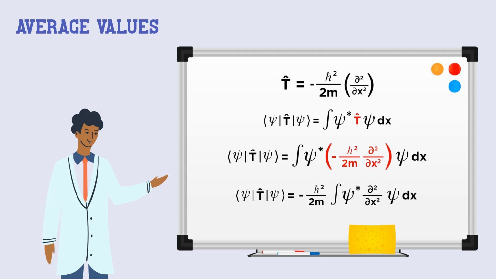Now, we can recognize that we have the same constants with h bar and mass, so let's pull those out of the integral. That leaves psi star times the second derivative of psi with respect to x dx. So, we can now calculate the kinetic energy of a quantum particle given its wave function.